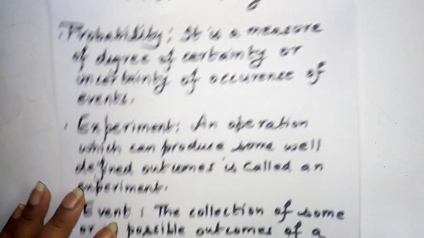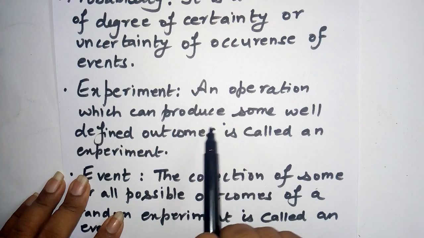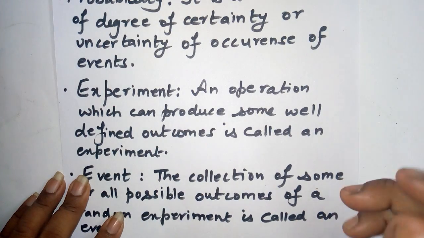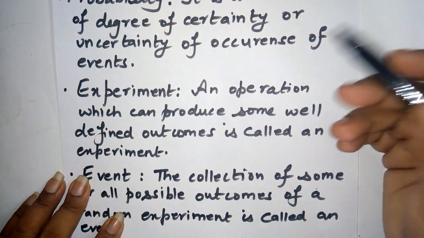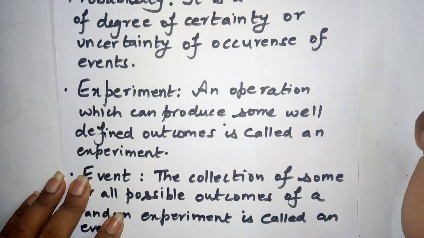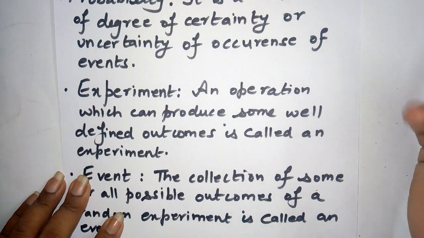Now come to the second term, that is experiment. An operation which can produce some well-defined outcomes is called an experiment. Suppose we toss a coin. Of course, there is a possibility that either head will come or tail will come.